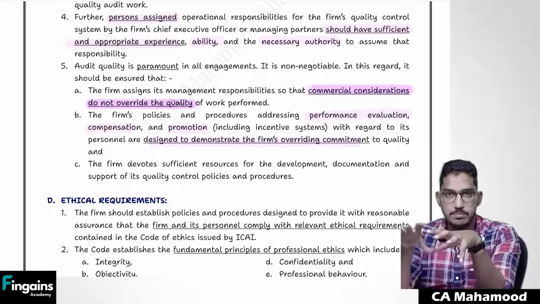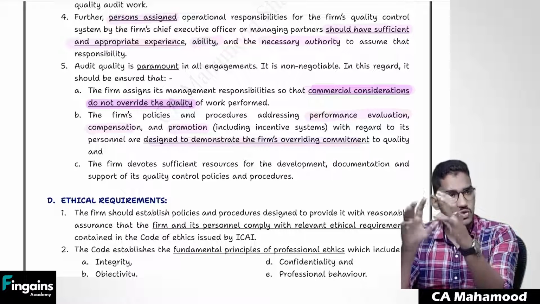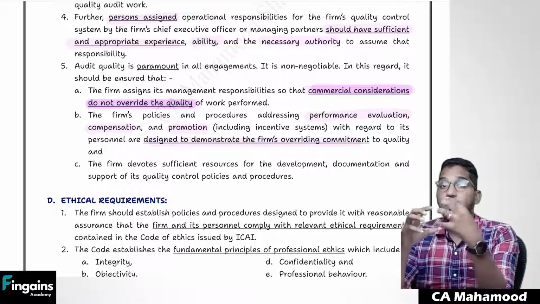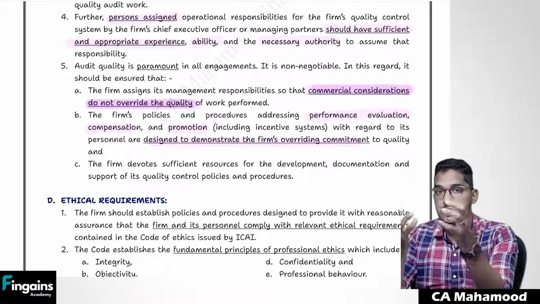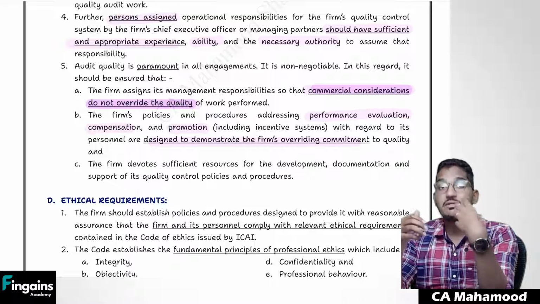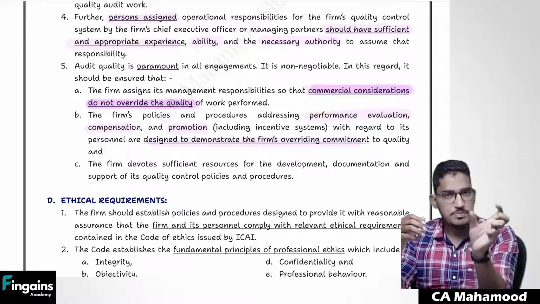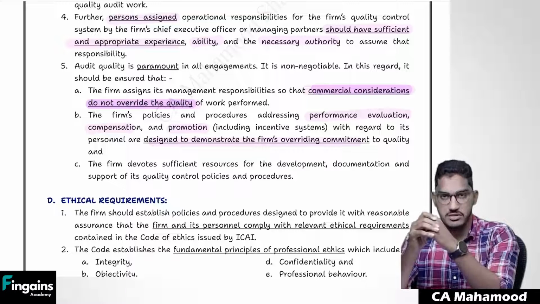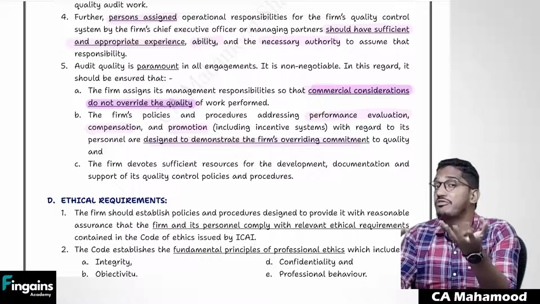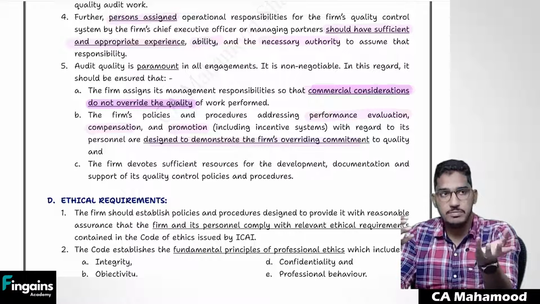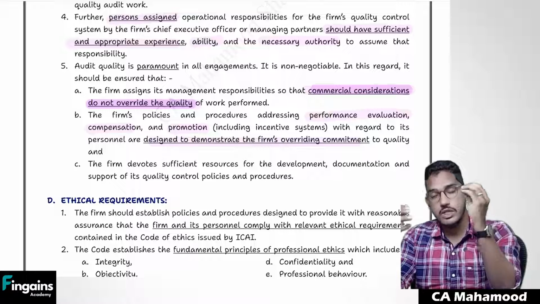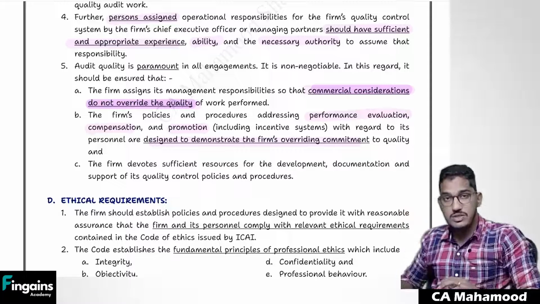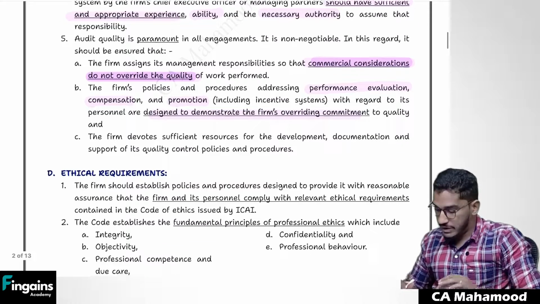If you are promoting someone, promote only those persons who are committed to quality. If you are giving increased compensation, any reward, or any incentive, identify those people in the firm who are doing the work in a qualitative manner and award them compensation and promotions. Don't show favoritism. Give the recognition only to the person who has committed to quality.